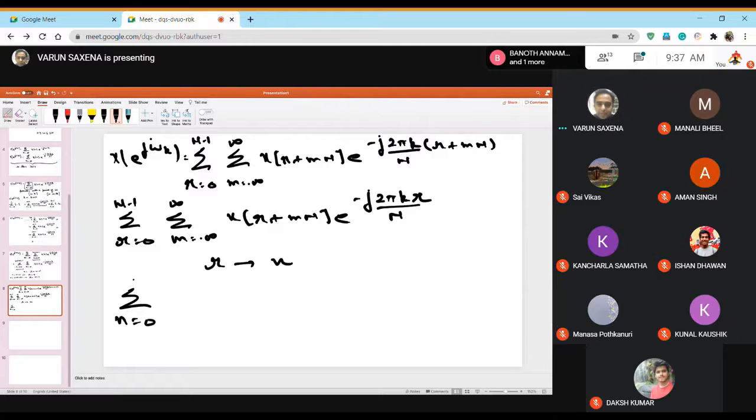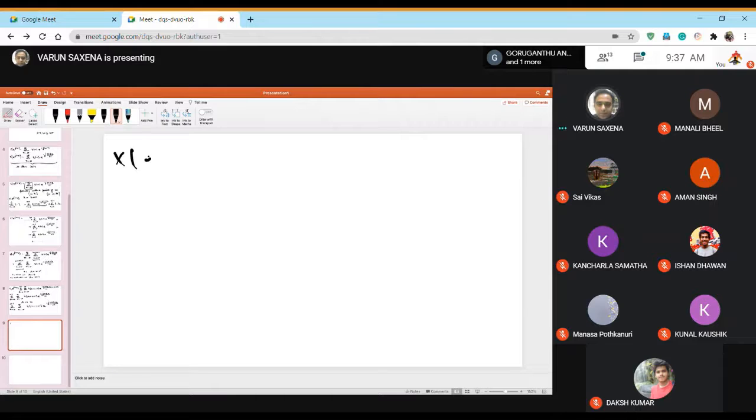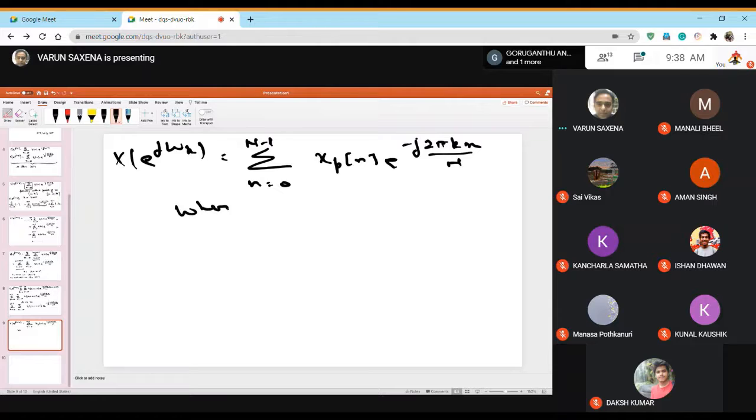So this becomes n is equal to 0 to N minus 1, the sum over m equal to minus infinity to plus infinity of x of n plus mN, e to the power minus j 2 pi k n over N. I can write it like this: X of e to the power j omega k becomes the sum over n equal to 0 to N minus 1 of x_p[n] e to the power minus j 2 pi k n over capital N, where x_p[n] is simply the sum over m equal to minus infinity to plus infinity of x[n plus mN].